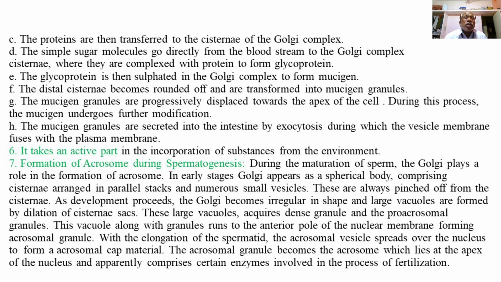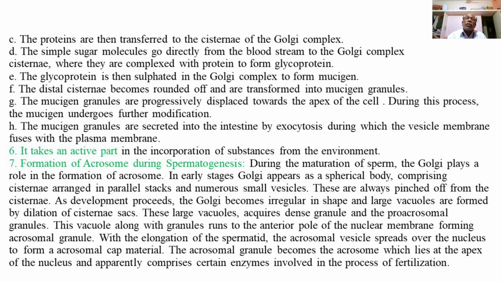The distal cisternae become rounded off and are transformed into the mucigen granules. The mucigen granules are progressively displaced towards the apex of the cell, and during this process, the mucigen undergoes further modification. The mucigen granules are secreted into the intestine by exocytosis, during which the vesicle membrane fuses with the plasma membrane.